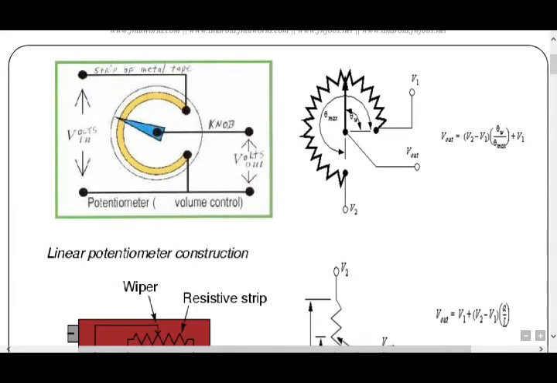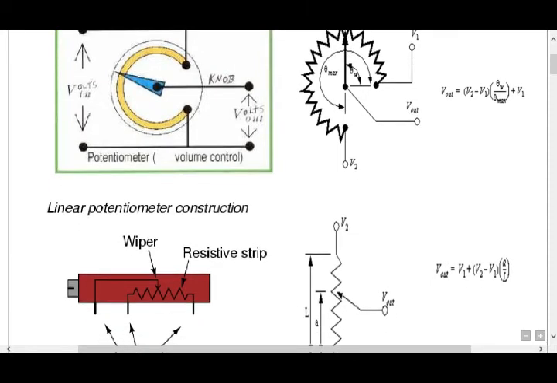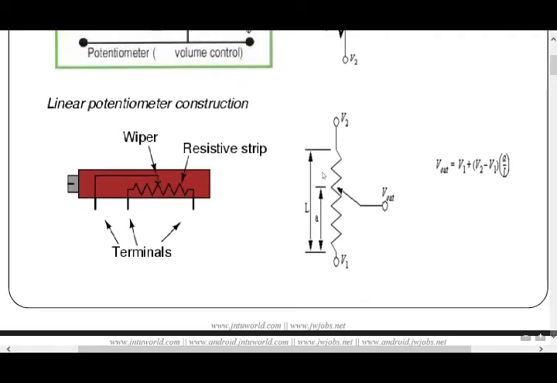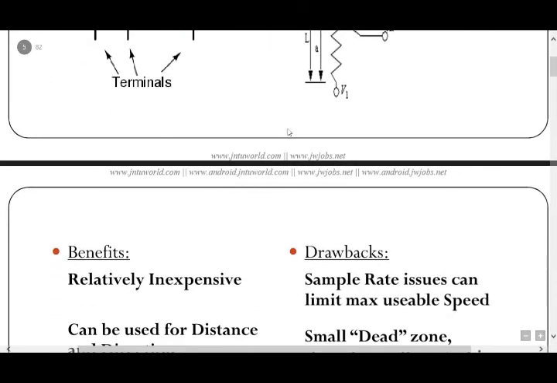In this figure, you observe the linear potentiometer construction. Here the wiper is there, and the resistive element. This is the wiper, the resistive element, the linear construction. We have the input voltages. This is the resistive element. Vout is equal to V1 plus (V2 minus V1) times the wiper fraction. These are the terminals.